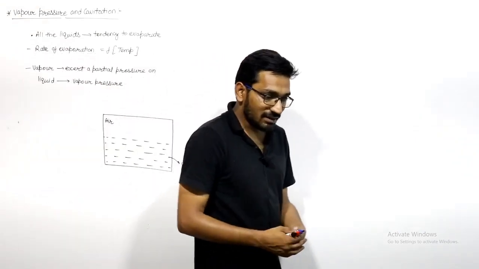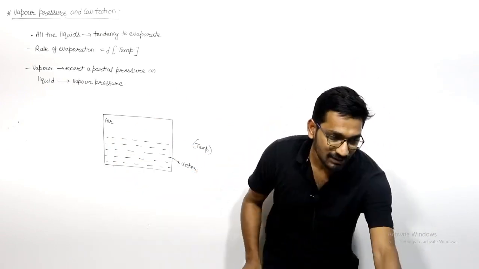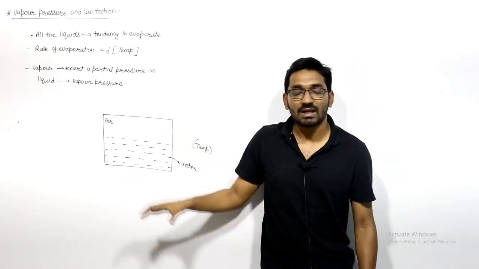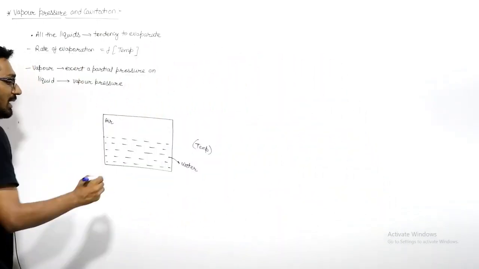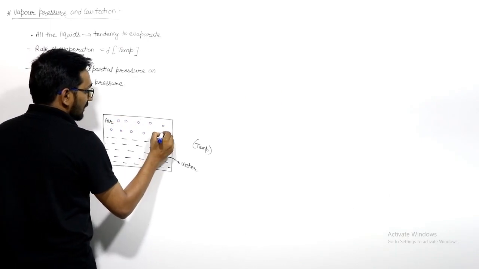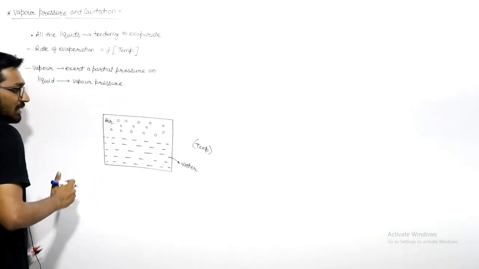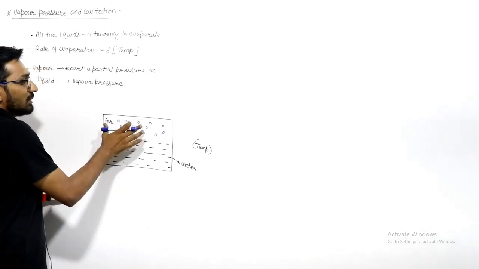If the space is confined, and this water is maintained at a constant pressure and a constant temperature, then the water will have a tendency to evaporate, and these water vapors will come into the space above. The water vapor will start accumulating in this space. So this is the evaporation. After some time, the vapor molecules will be forced to condense.